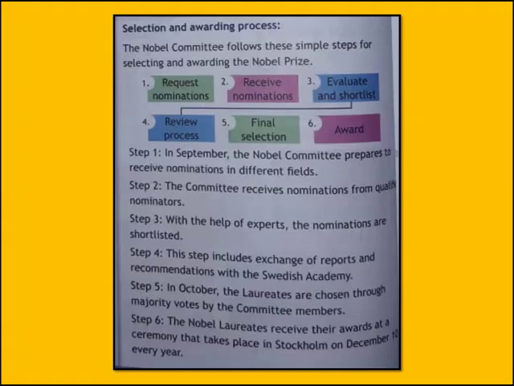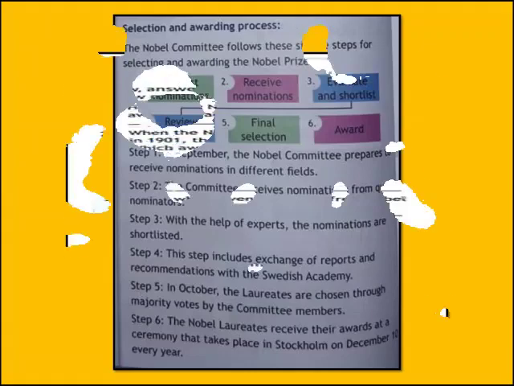Step 1. In September, the Nobel Committee prepares or receives nominations in different fields. Step 2. The committee receives nominations from its nominators. Step 3. With the help of experts, the nominations are shortlisted. Step 4. This step includes exchange of reports and recommendations with the Swedish Academy. Step 5. In October, the laureates are chosen through majority votes by the committee members. Step 6. The Nobel laureates receive their awards at a ceremony that takes place in Stockholm in December every year.